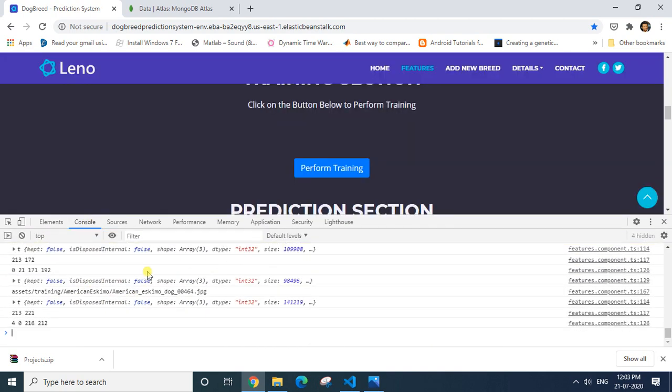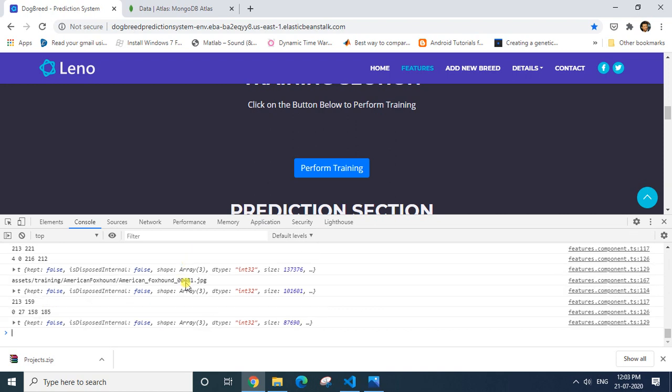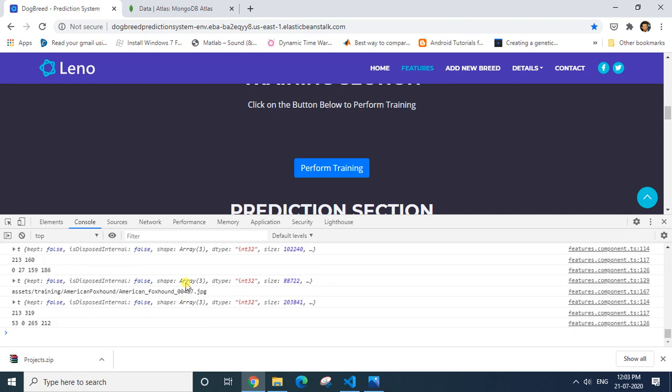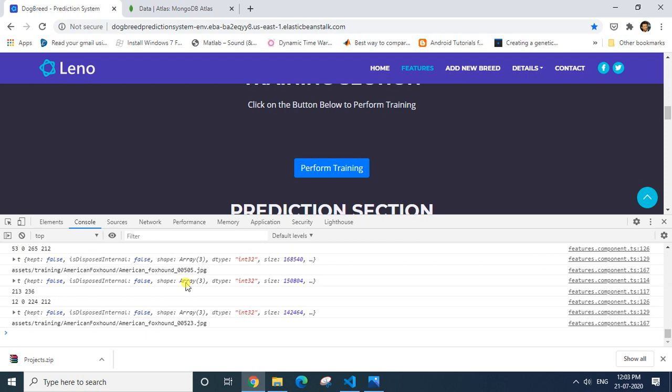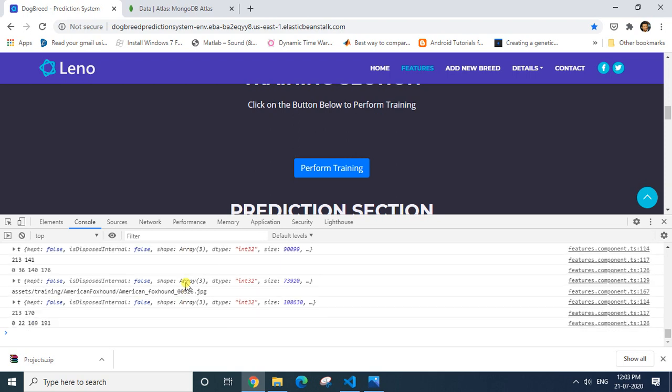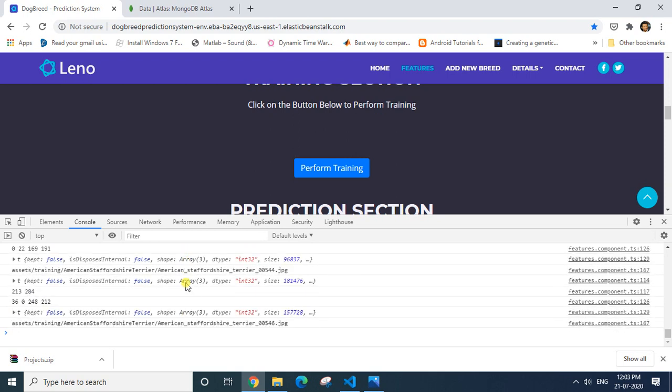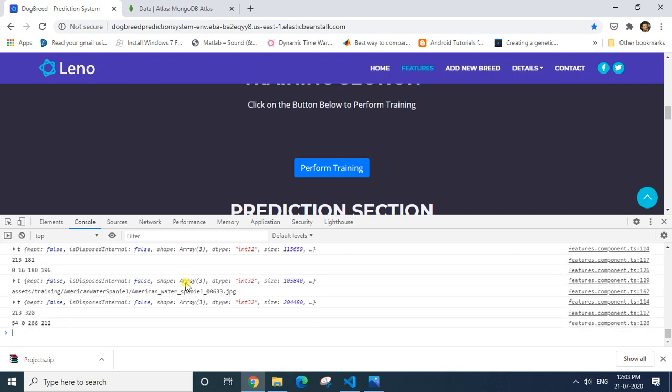So it is reading one image, converting it to TensorFlow and adding it to our training data set. This might take a while, at least 5 minutes, and once training is done, I'll be getting a message saying that training successfully completed. So let's wait for that.